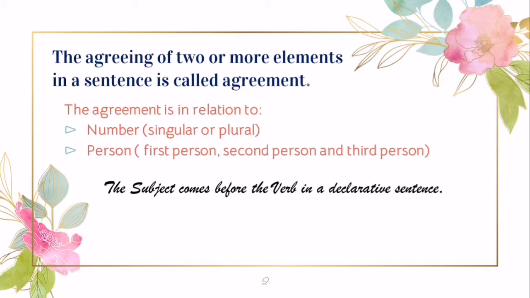The subject comes before the verb in a declarative sentence, that is a simple sentence, a normal sentence. The structure of the sentence goes like subject, that is S, plus verb, and lastly the object O.